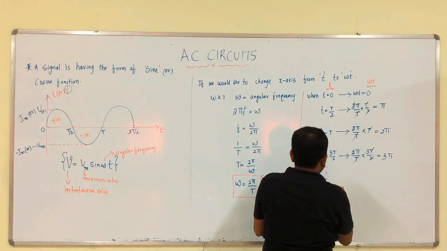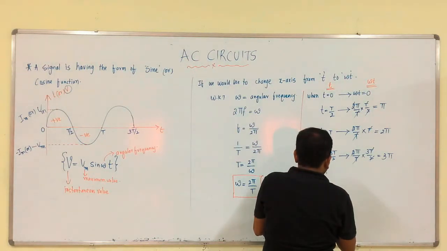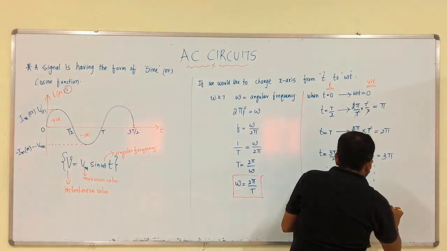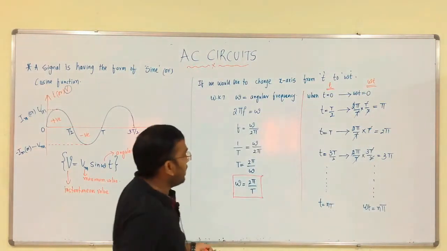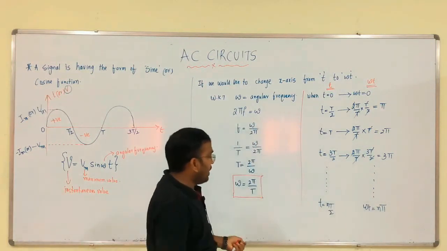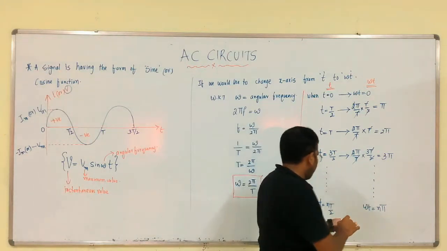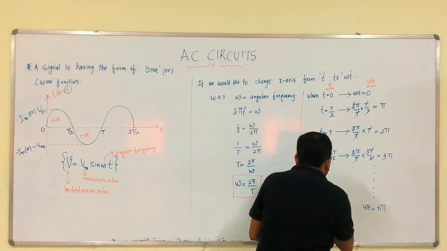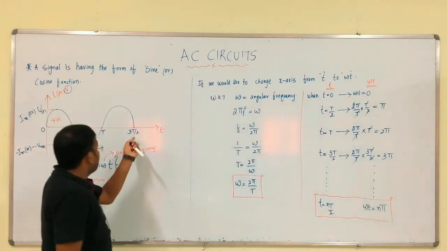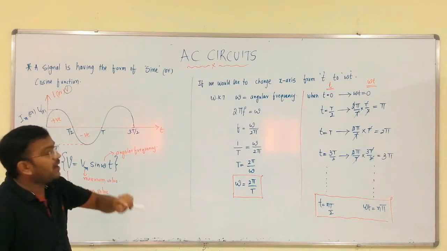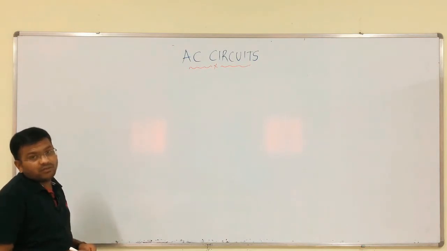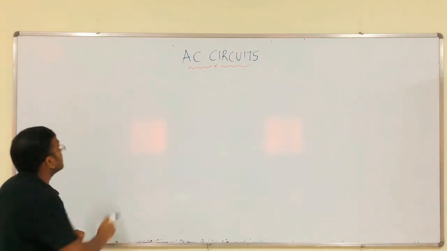Like that, when t is equal to nT by 2, we will get omega t as n pi, that is the meaning. Then we have to represent this sine function with respect to that omega t. Now we have to represent the sine wave with respect to the omega t axis.